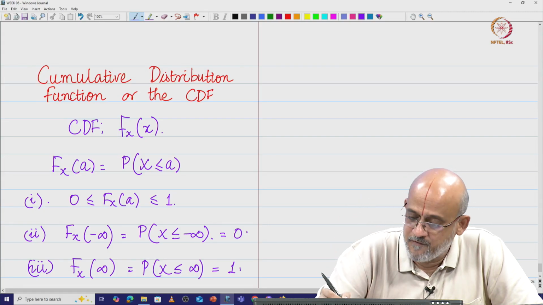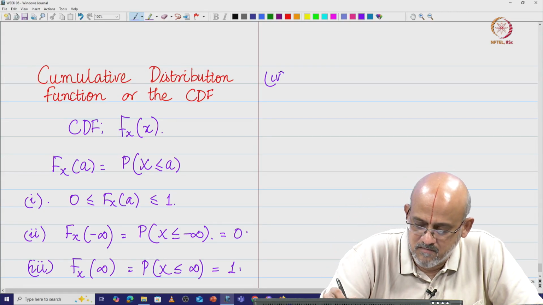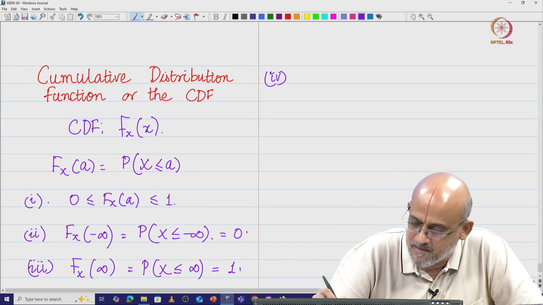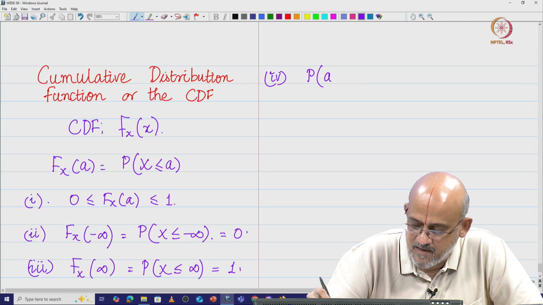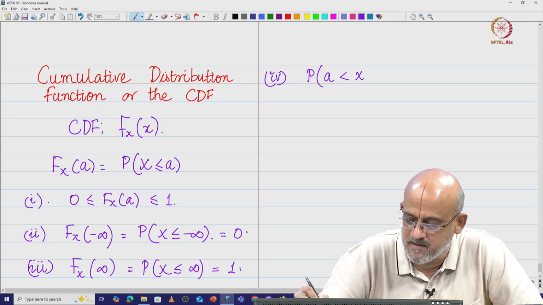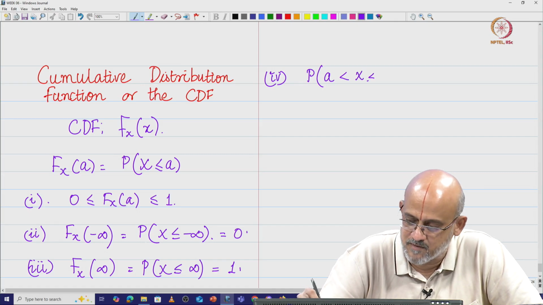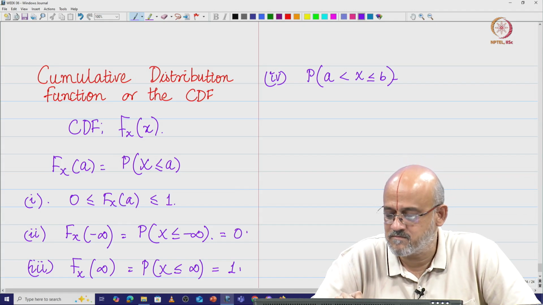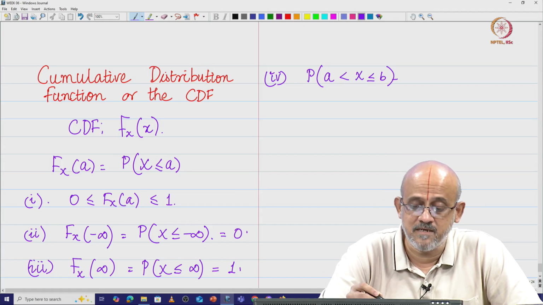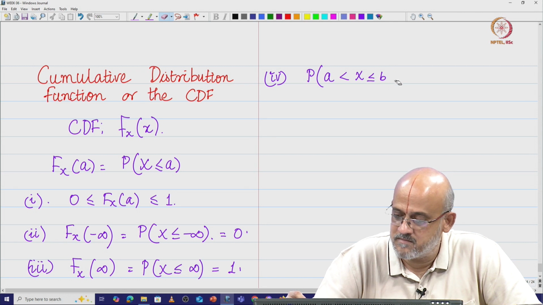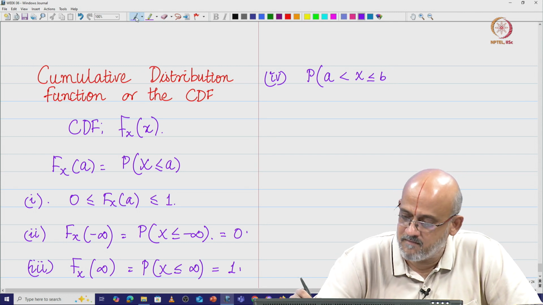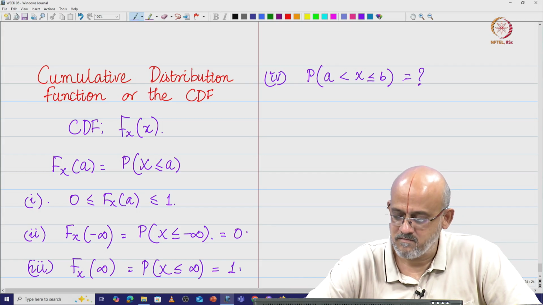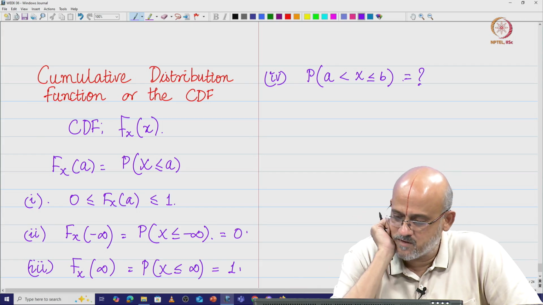Now the fourth one is exactly the problem that I was talking to you about. I want to look at the probability of the random variable taking a value in the interval a less than X less than or equal to b. So how are we going to find this out?